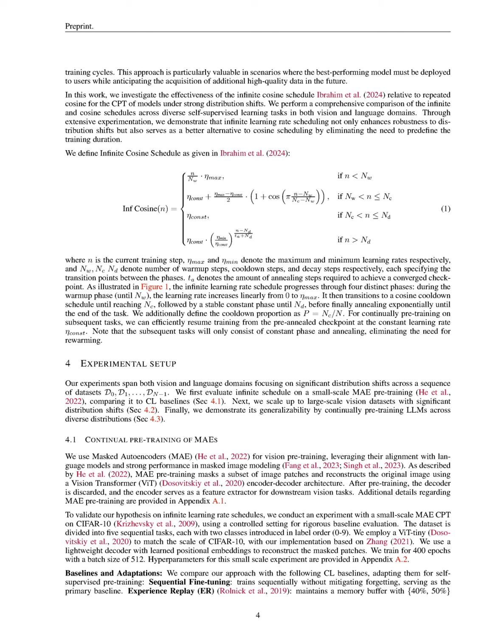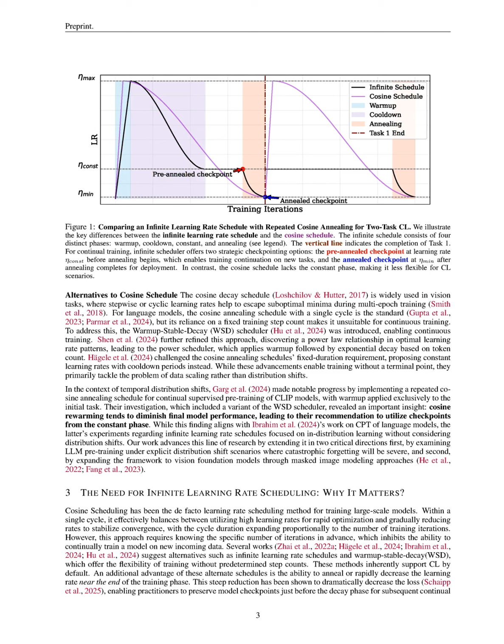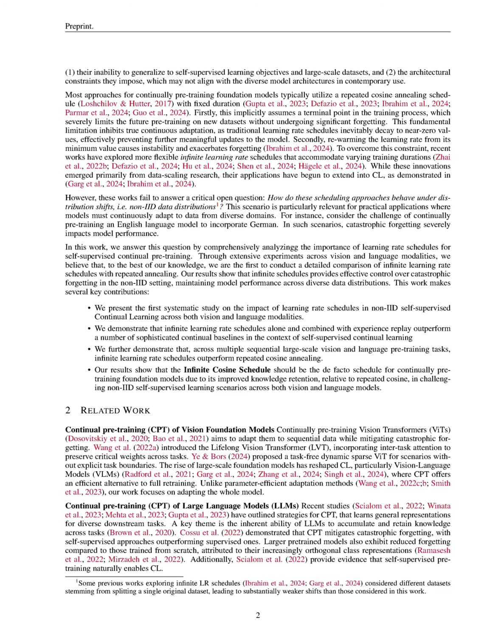After the cooldown, the learning rate enters a stable constant phase, maintaining a constant value, eta_const, until reaching a decay step, n_d. Finally, the schedule concludes with an annealing phase, where the learning rate decreases exponentially until the end of the training task. This structured approach allows for continuous adaptation without the need to predefine the total training duration, effectively mitigating catastrophic forgetting during continual pre-training across diverse datasets.